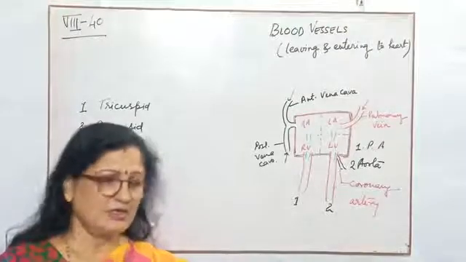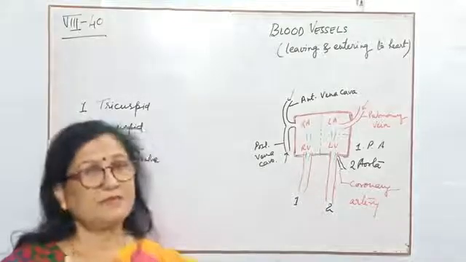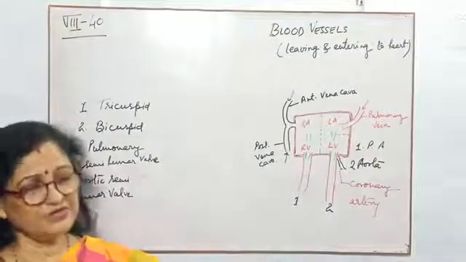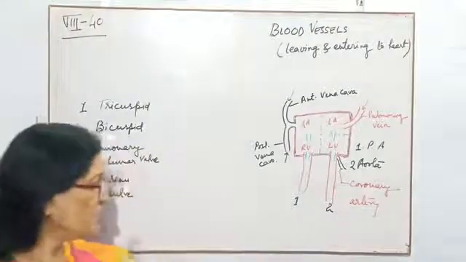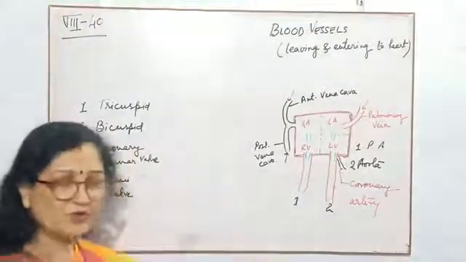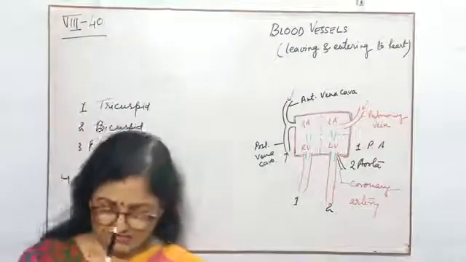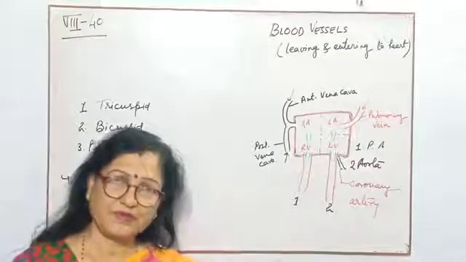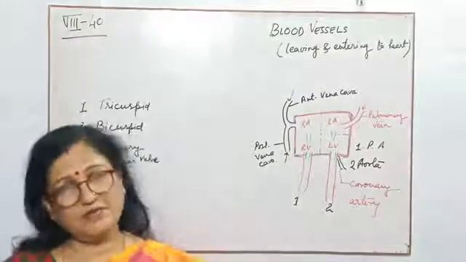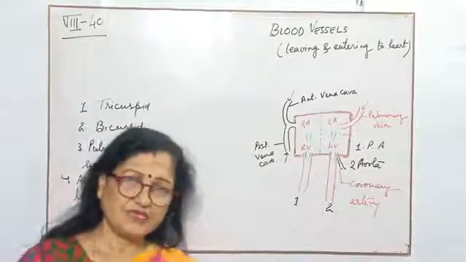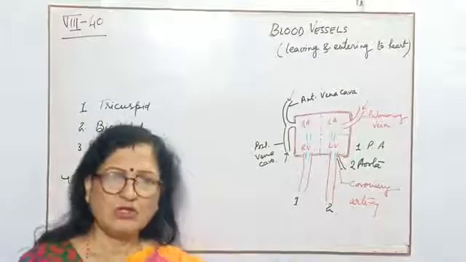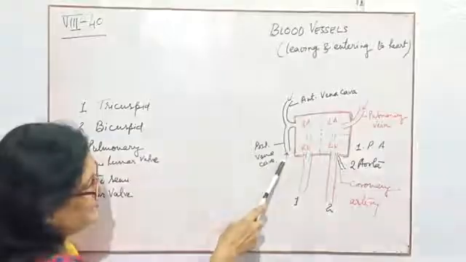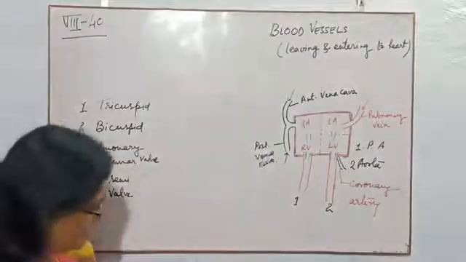oxygenated blood, the tissues have taken it, they complete their metabolic activities, and after respiration they will produce CO2. Carbon dioxide will be carried by the veins. If suppose in the liver it was the hepatic artery, the vein that comes out will be the hepatic vein. If in the kidney there is the renal artery, then the vein that arises from it is the renal vein. All the veins below the heart collect their blood into the posterior vena cava.